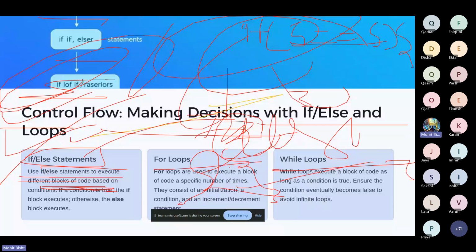Right. So next we have for loops. What are for loops? For loops are used to execute a block a specific number of times. Suppose if I want to count a number from 0 till 100, I can simply use the for loop.